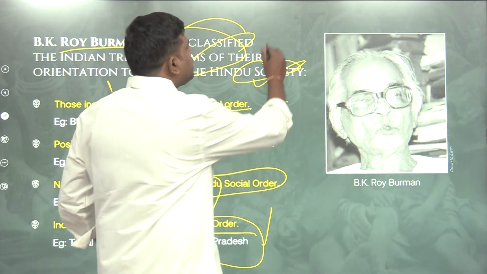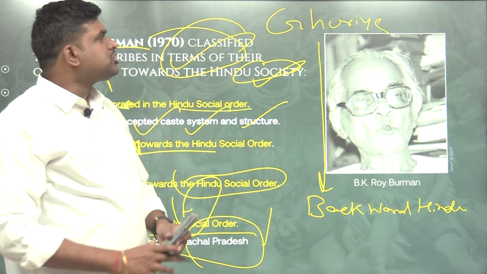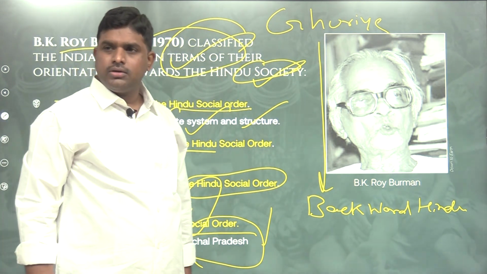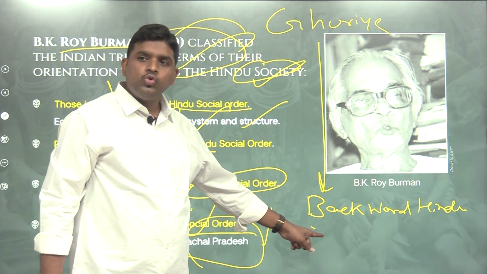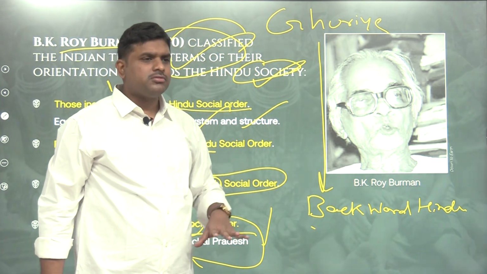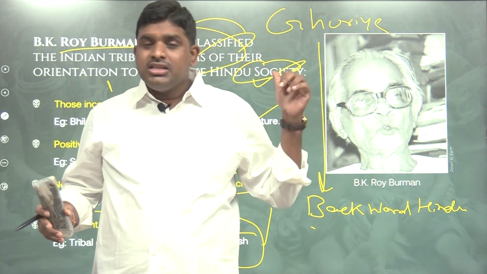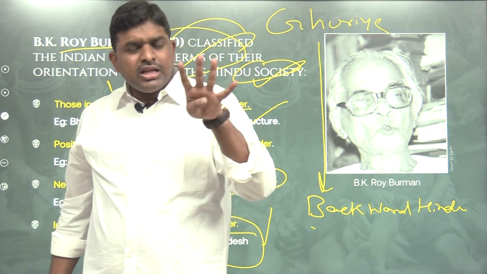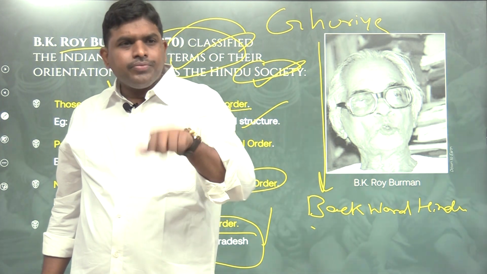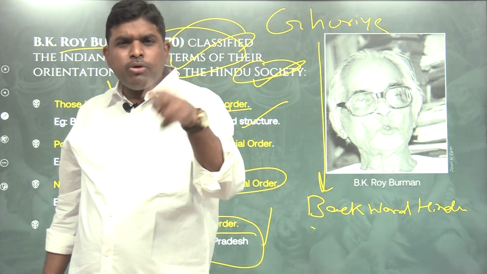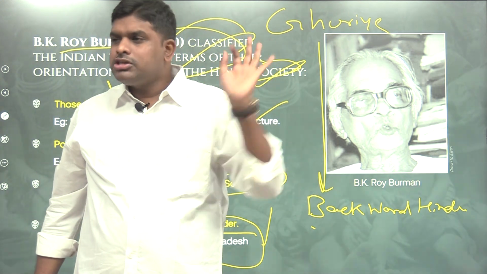Why? Because there was an Indologist, a famous Indian anthropologist called Ghurye. He said in the 1960s that tribes are Hindus, but what type of Hindus? Backward Hindus. So there was a debate about whether tribes are Hindus or not. Then Roy Burman decoded it and said that there are four varieties of affiliation with Hinduism. One is merged into Hinduism, number 2, positive towards Hinduism, 3rd is negative towards it, 4th is unbothered, indifferent towards Hinduism.